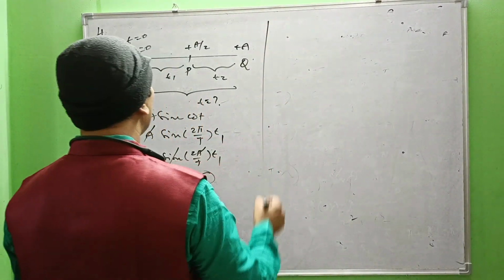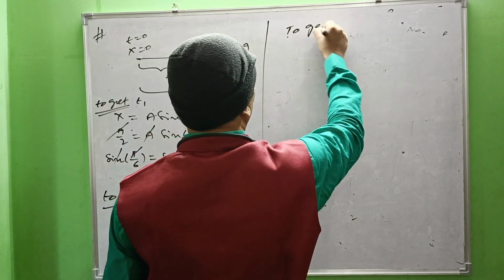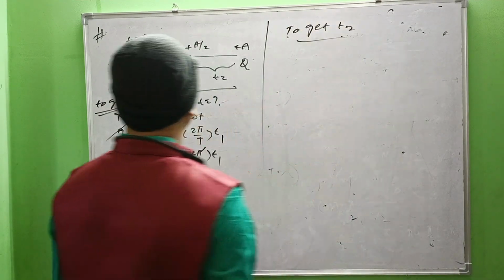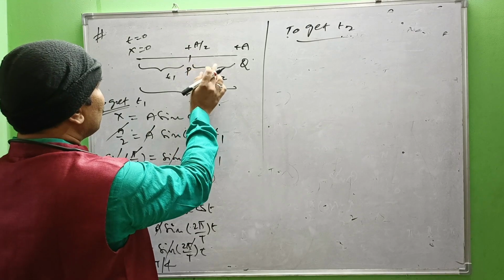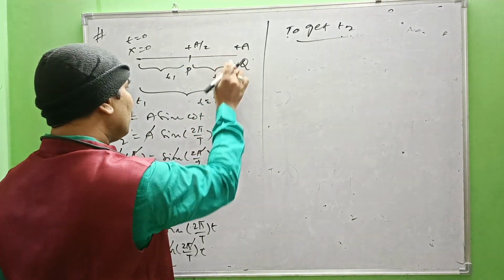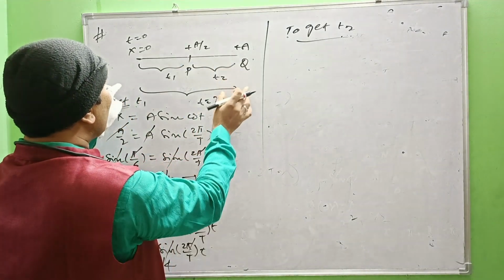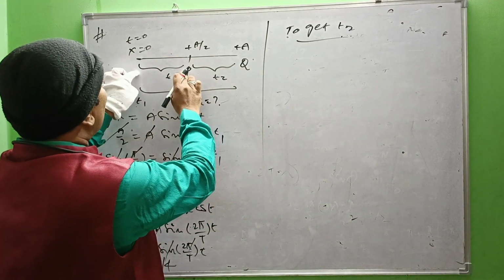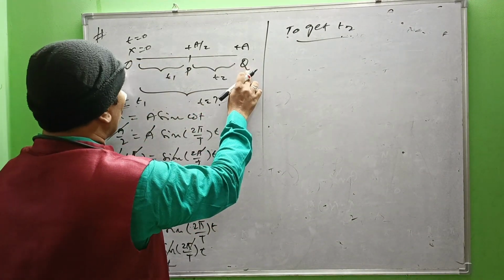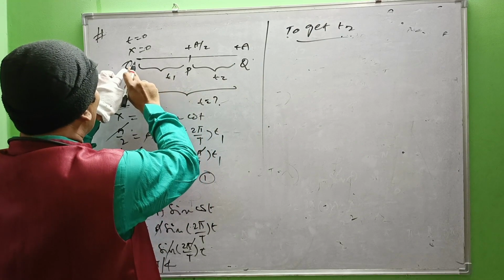Next, now how to get t2? To get t2, how to get t2? t2 means the interval between P and Q. t2 can be written as t minus t1. Time to go from O to Q minus time to go from O to P.